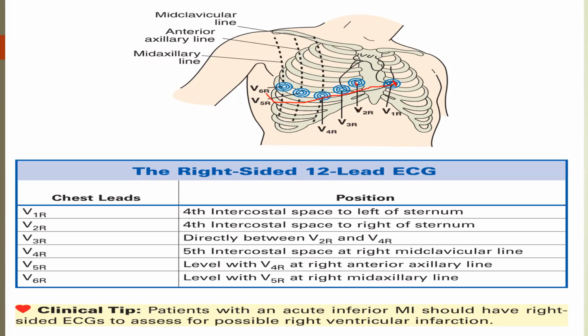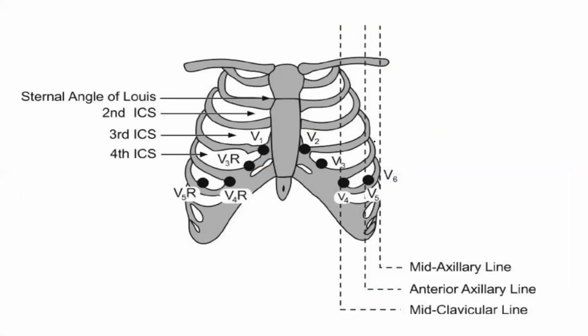Okay, and RVMI, see what happens to confirm the RVMI. Most of the time, inferior MI is associated with RVMI. So that's why in inferior MI, in every patient, you should take right-sided leads also. See, same diagram for the right-sided lead. This is the left-sided leads, and for the right side, V2 becomes V1, and V1 becomes V2, and these are the right-sided leads.